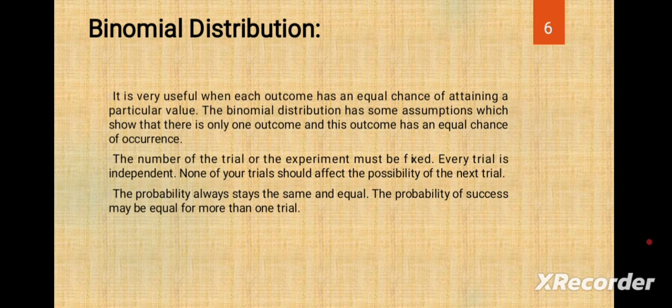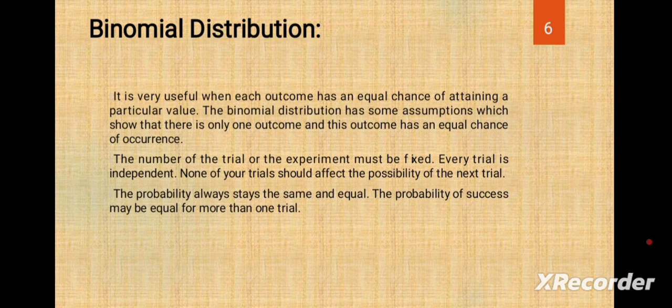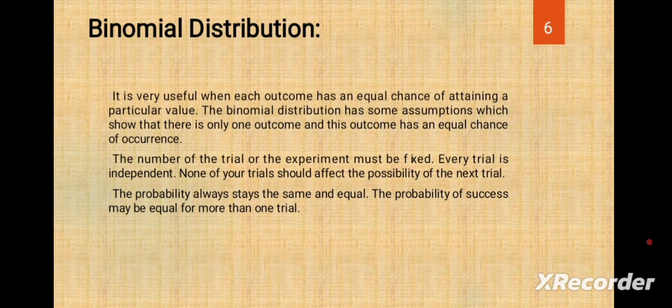It is failure. That means the first outcome does not affect the second outcome. There is no change. Like that, we take 10 coins tossed at a time. That means 1 rupee coins, we take 10 of them. Okay, 10 coins are tossed.